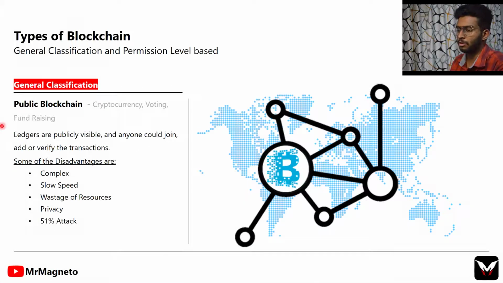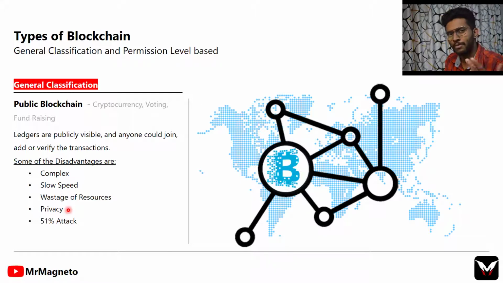But talking about public blockchain, there are some disadvantages. It is complex, it has slow speed and wastage of resources, which we have discussed in the case of Bitcoin. And it contains privacy issues. We could see some transactions going from one party to another, but due to hashing and public addresses, we can't identify who the individual is.